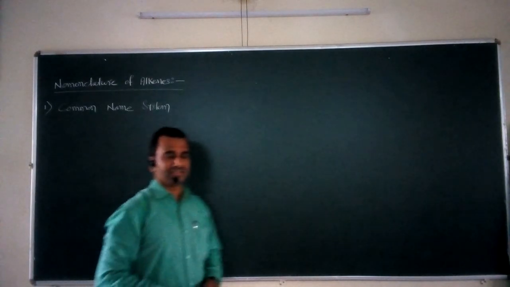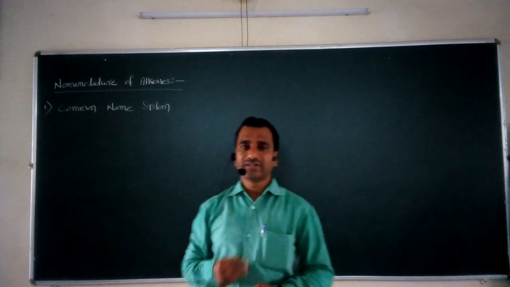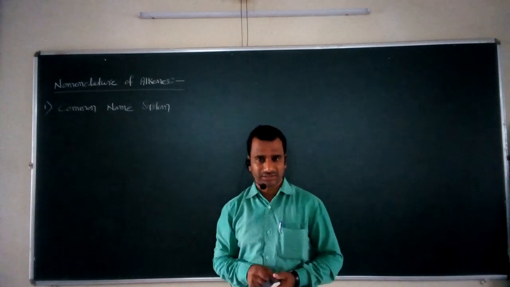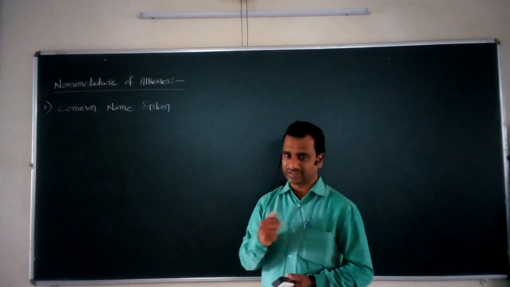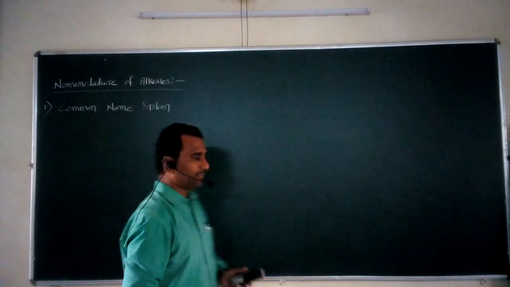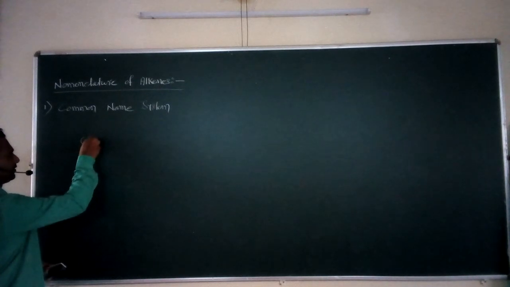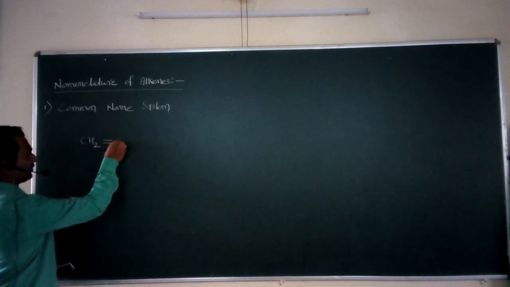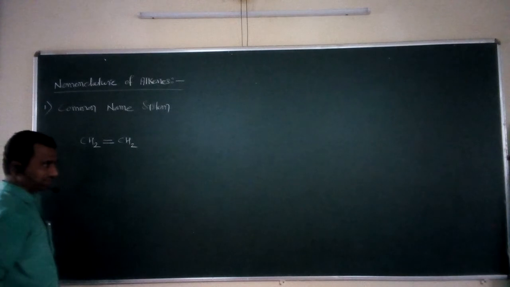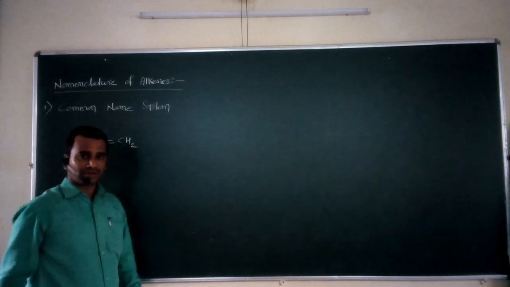So what happens in this common name system? The first initial members of these alkenes, we know very well. I draw the structures for those members. The first member is CH2 double bond CH2. This is the first member of this family.